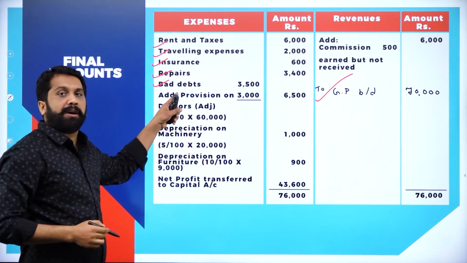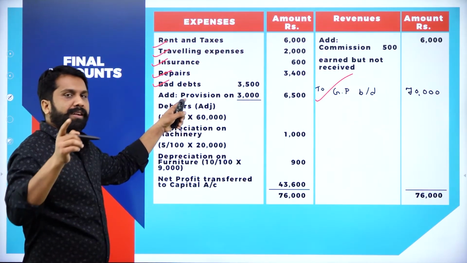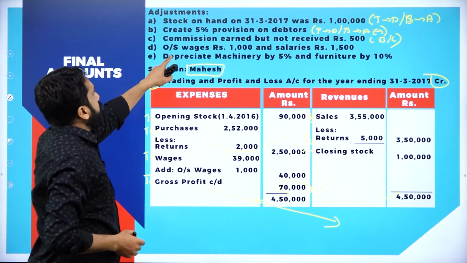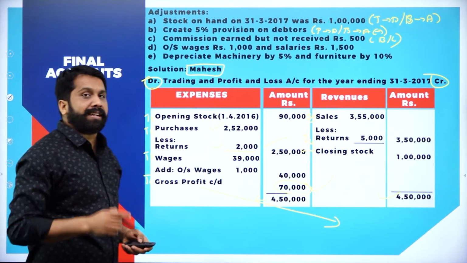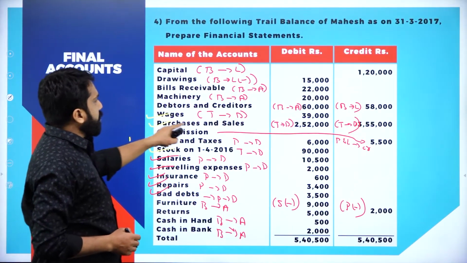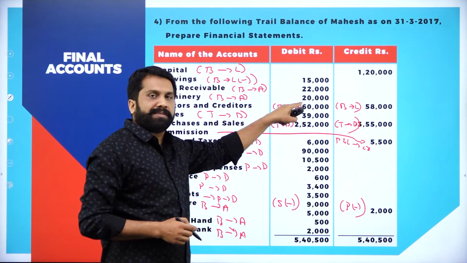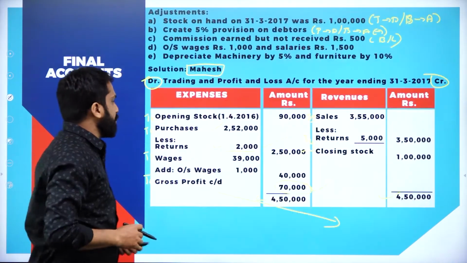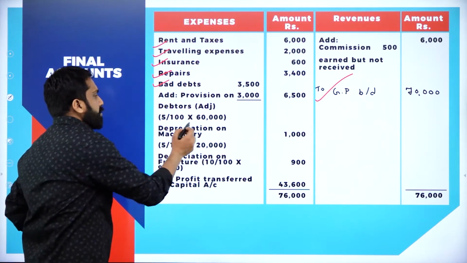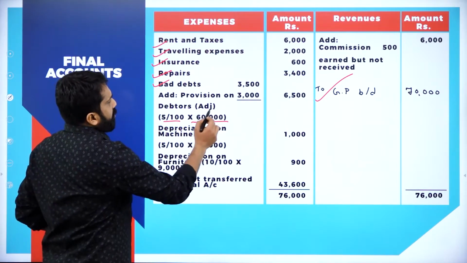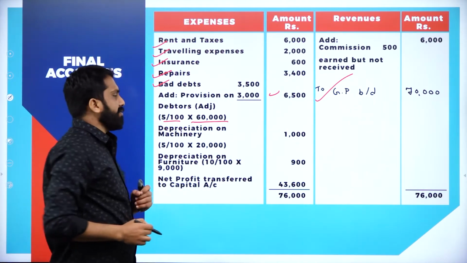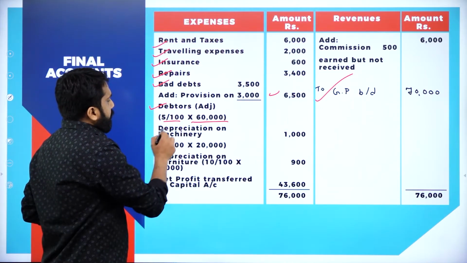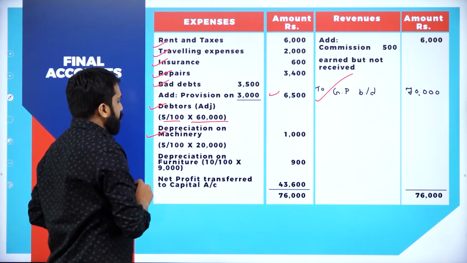For bad debts, we have provision in the adjustment. I'll show. Create 5% provision on debtors. What is the debtors value? As per the question, the debtors value is 60,000. On 60,000, 5%. You got around 3,000. Total is 6,500. This is done.